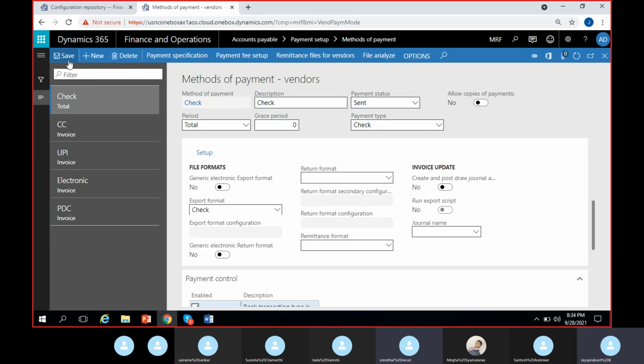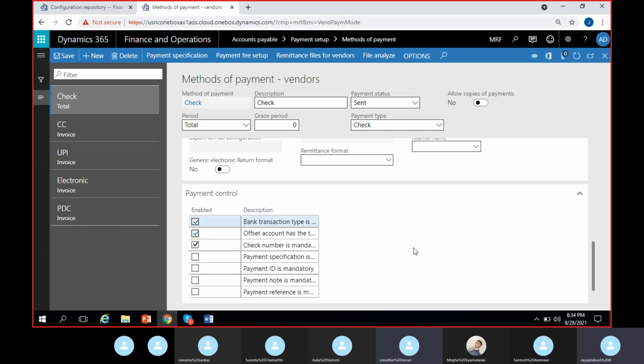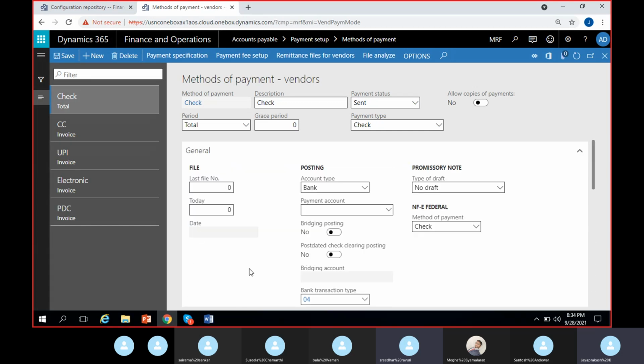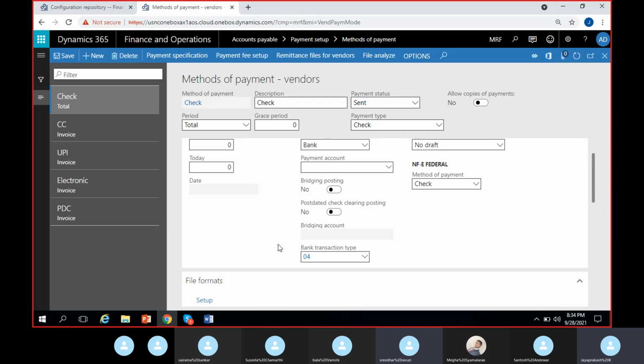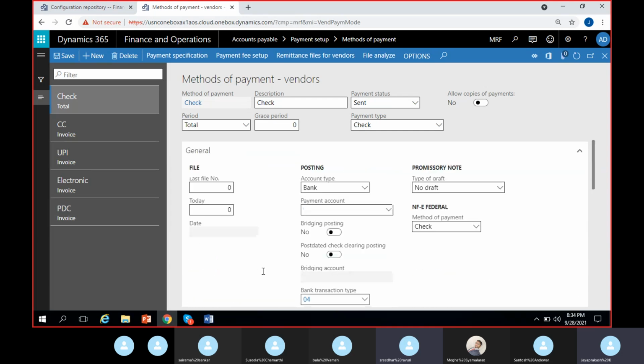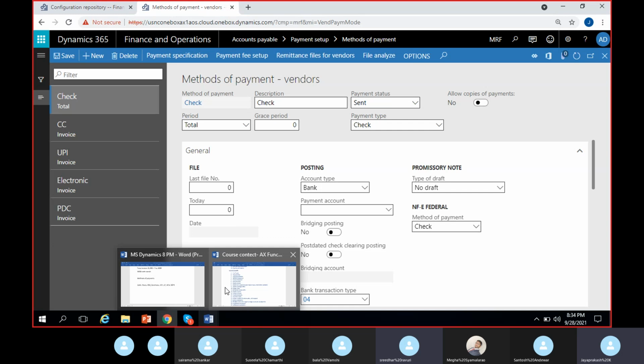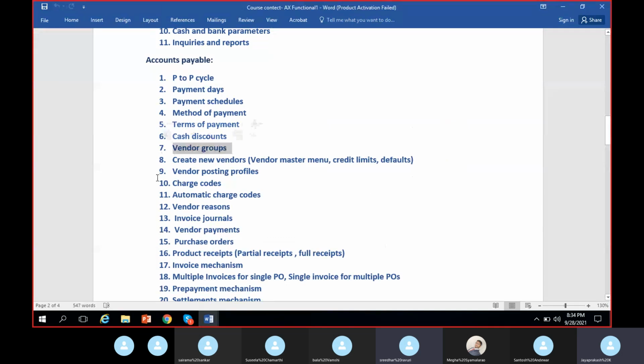So that would be all that we have in methods of payment. Learn up to here, this is more than enough. If somebody asks you, mostly in interviews they will ask only things related to period, status, or post dated check configuration. That's all. Work on it, configure it, and let me know if you face any issues. Or if you have anything now, you can ask. If not, we'll go to the next topic in our course, vendor groups. We'll see an overview of what a vendor group is and how we can use vendor groups.